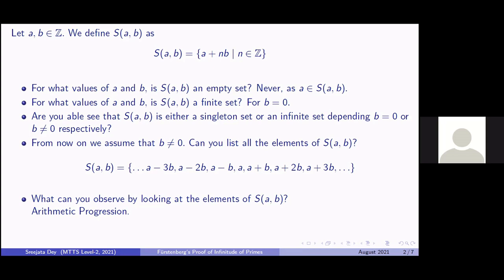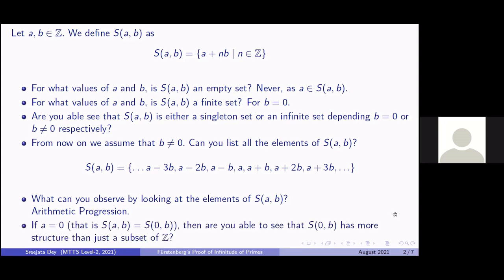But in the sense that the difference between successive terms is something fixed, I can call this an arithmetic progression of sorts. Now is the time to make an observation. So if A is 0, that is sets of the form S_{0,B}, are you able to see that it has more structure than just a subset of Z?